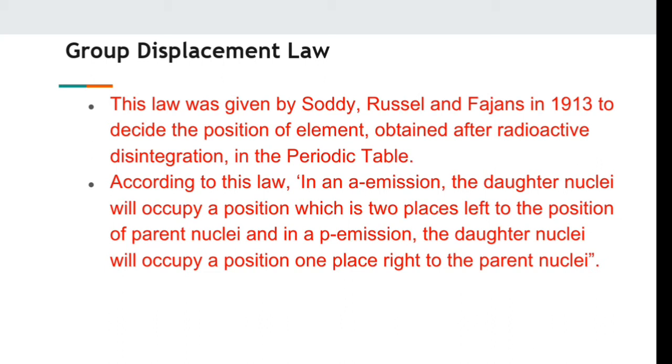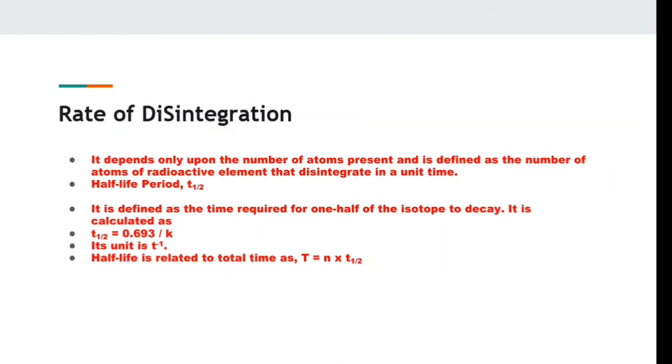This law was given by Soddy, Russell and Fajans, and it is known as the group displacement law. It was studied by those scientists in 1913 to decide the position of elements obtained after radioactive disintegration. When an alpha particle is emitted, the atomic number decreases by 2 units, and therefore the nuclei are placed 2 places to the left in the periodic table. And when beta emission takes place, the daughter nuclei is placed 1 position to the right.